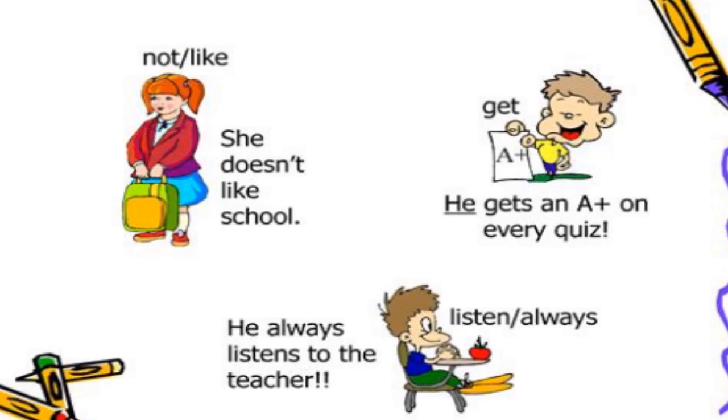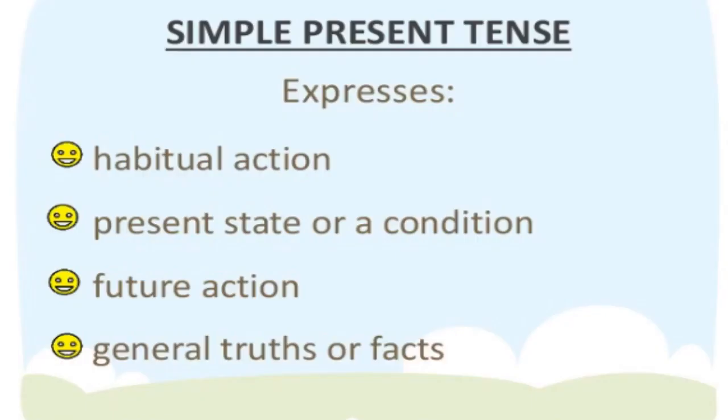Then in the next sentence also the same thing, with listen we have used s. Simple present tense expresses habitual action, present state or a condition, future action even, general truths or facts. So let us move to its usage.